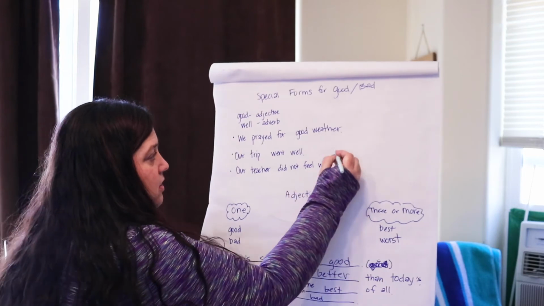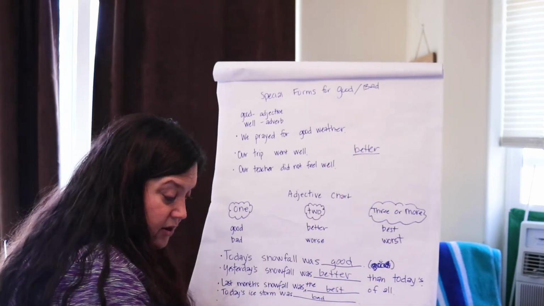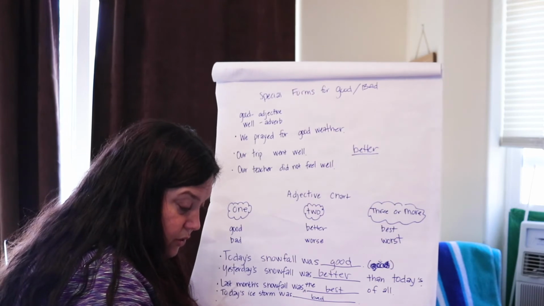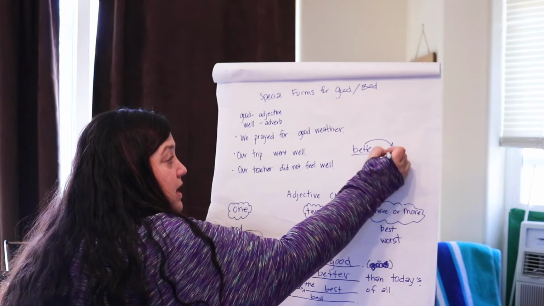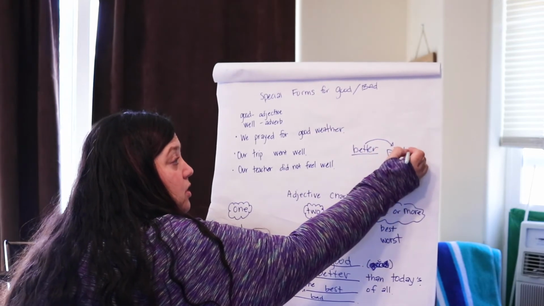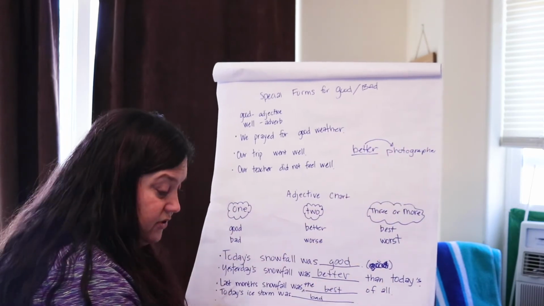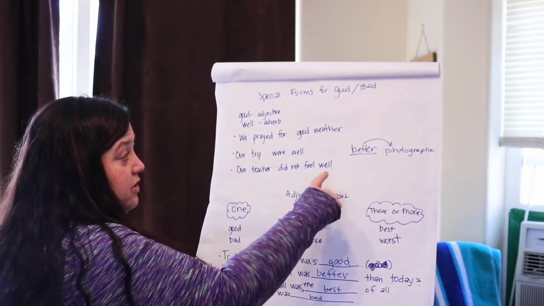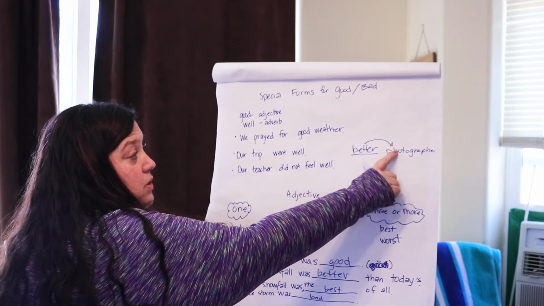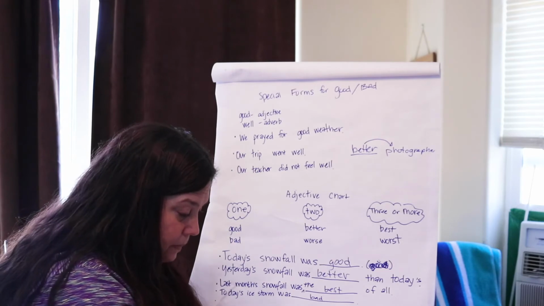So you picked better, you're underlining it, and you're going to draw it because they're talking about him as a photographer. So he's a better photographer of snow scenes than of wild animals. So you underline better and you draw the arrow to where it's identifying it.